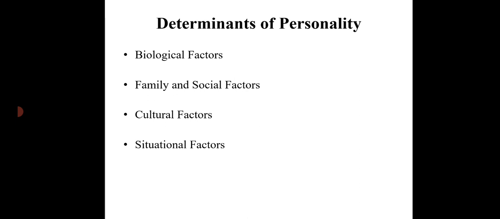Those factors are called biological factors, and these genes are the transmitters of certain features. That means these genes bring about certain features, or you can say different shades are added to one's personality because of these biological factors, such as intelligence, temperament, physical structure.